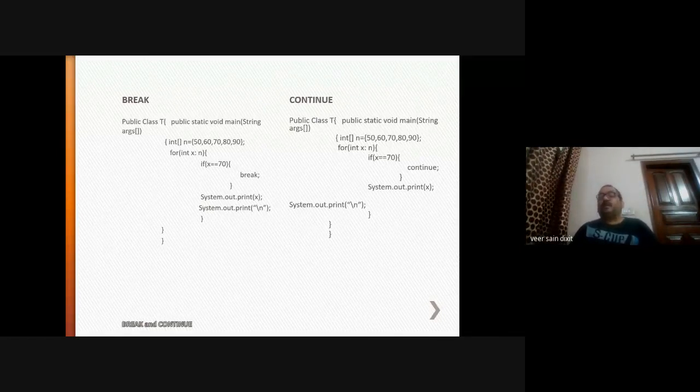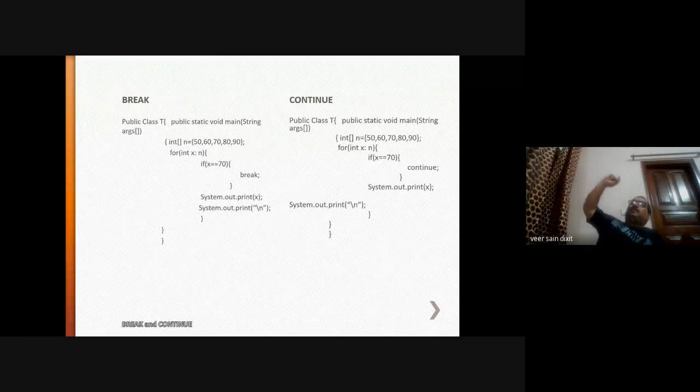You can use the break statement within the if, within the for loop, within the while loop, where you want to. If iterators are there, and you don't want to execute all the iterators of that loop, then you can come out of that.